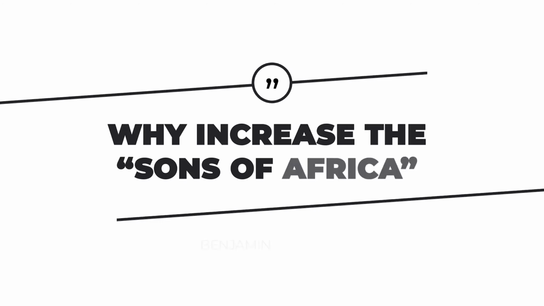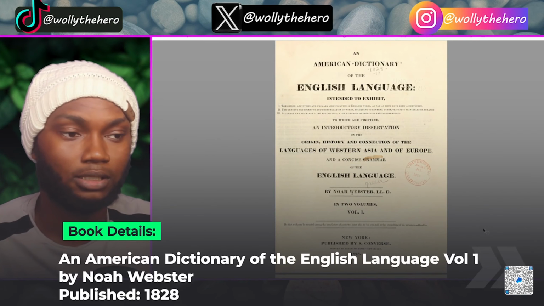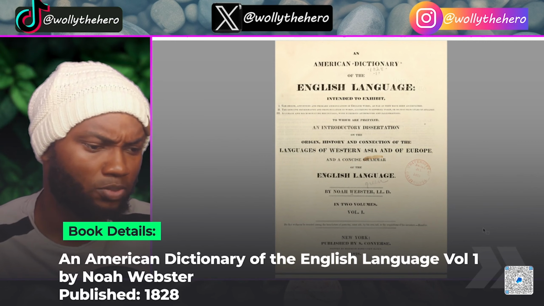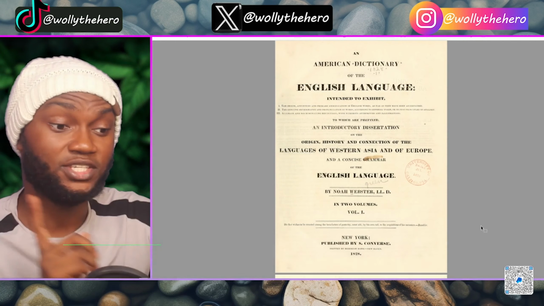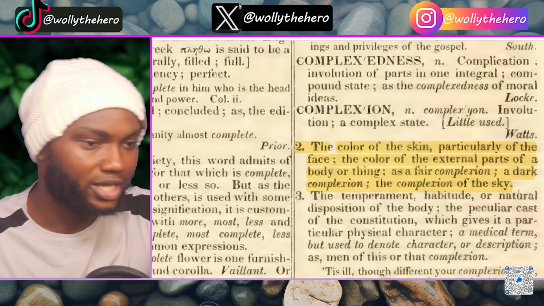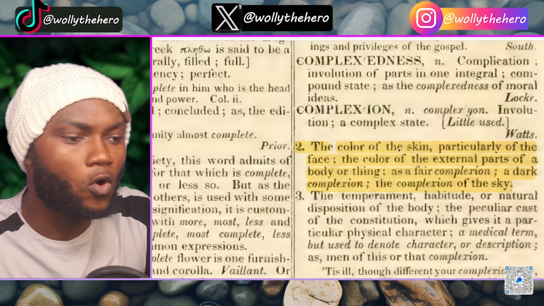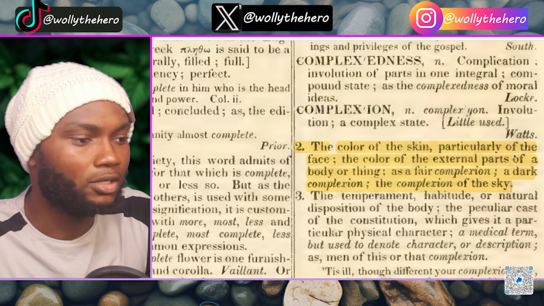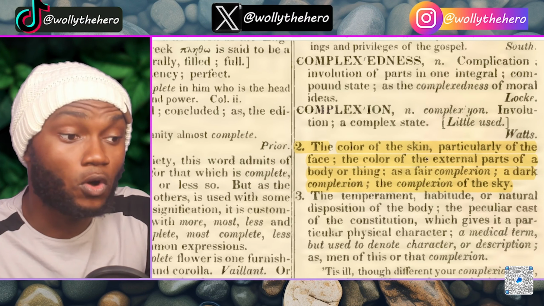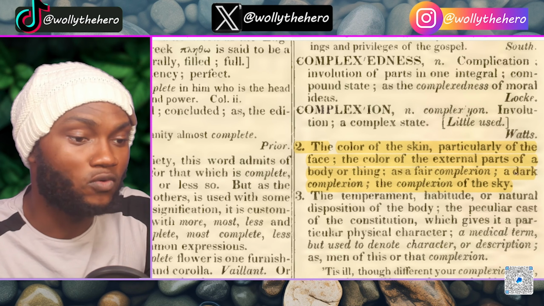Okay guys, here we are on the American Dictionary of the English Language. This book was published in the year 1828. This is volume 1, okay? I want us to see the definition of the word complexion in this book. You can see complexion right here. Complexion means the color of the skin, particularly of the face, the color of the external part of the body or thing. Basically, when it comes to the human body or the body of any object, it has to do with the color of that thing, okay?